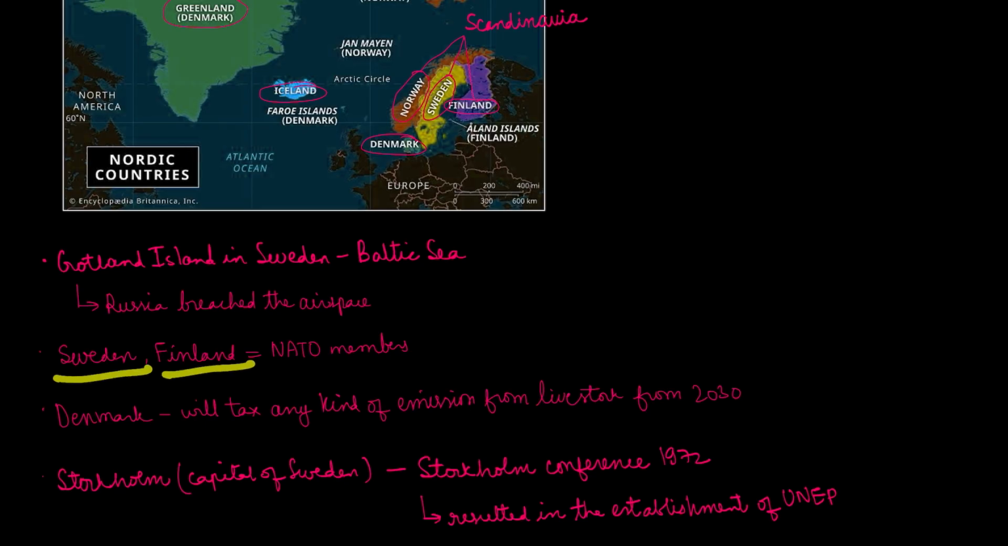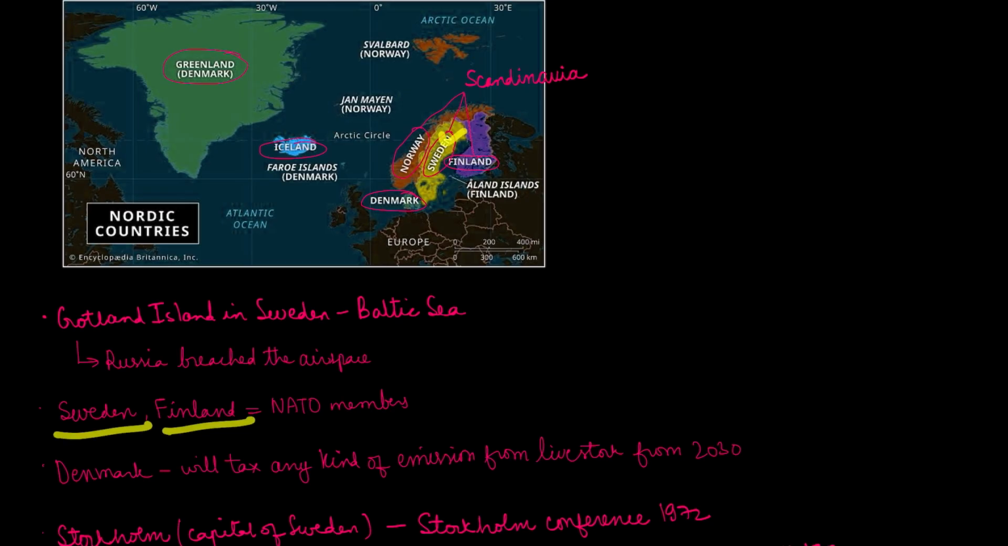So Sweden and Finland are basically members of NATO, the North Atlantic Treaty Organization, and there have been some contentions between the NATO countries and Russia, as we've seen. Anyways, that's a topic which we would need a more elaborate discussion on.